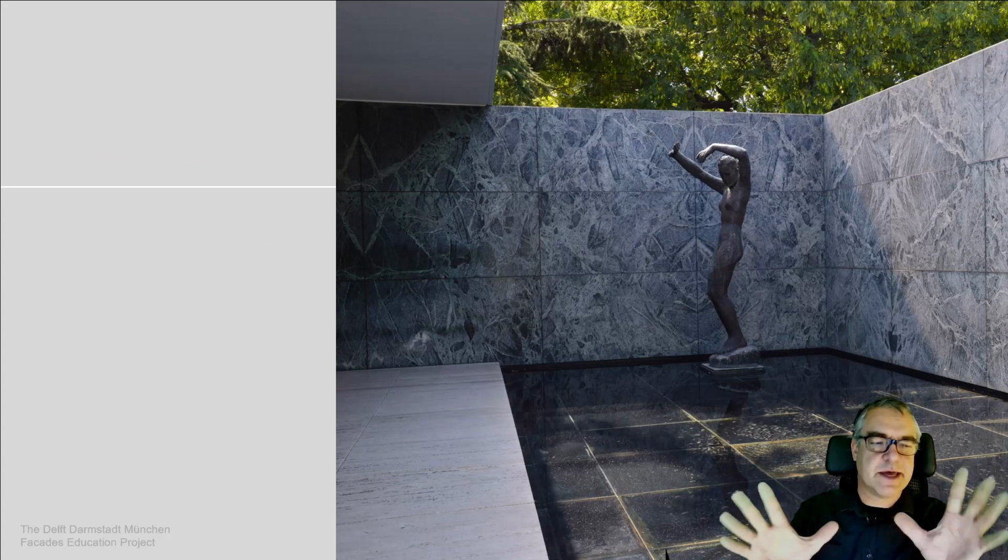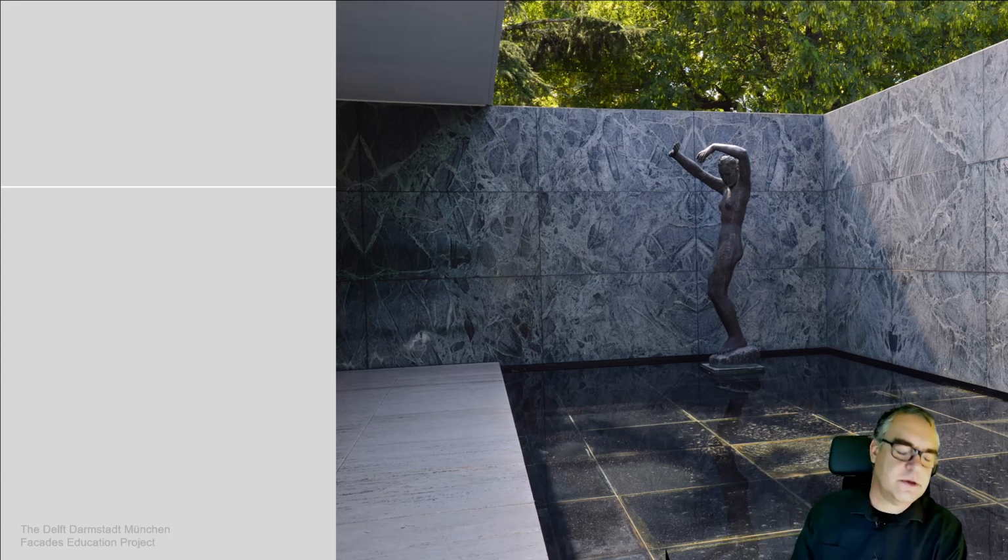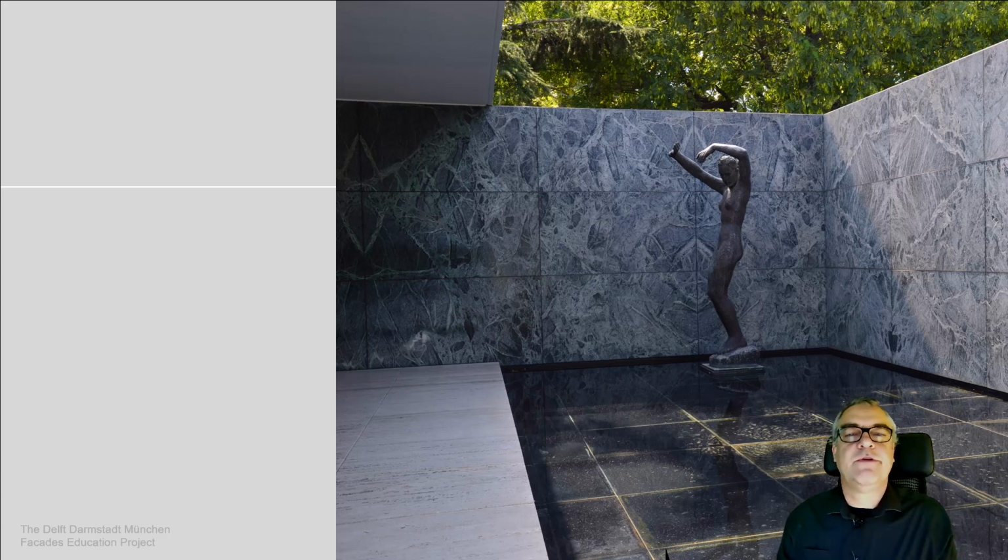This is a typical sample of such a veneer, the Mies van der Rohe Pavilion, the Barcelona Pavilion, where we see that these veneer plates are very nicely brought into position. Another important aspect, the same with veneer in timber as with veneer in stone, is that this is a mirrored piece of this.